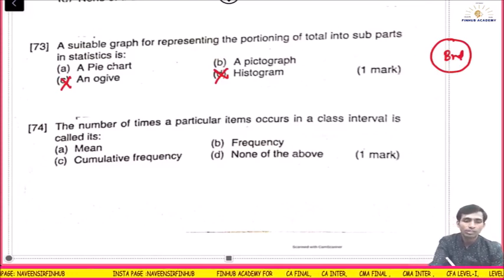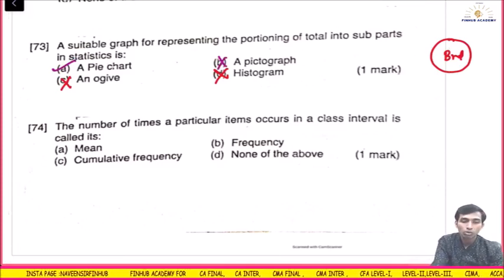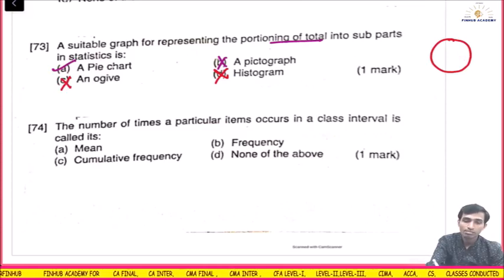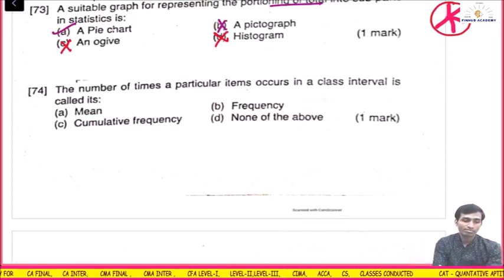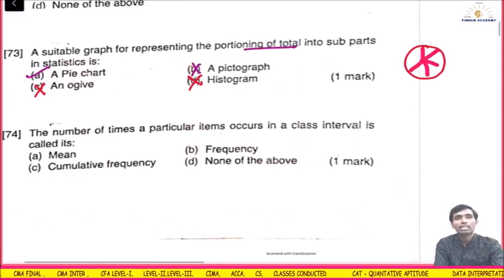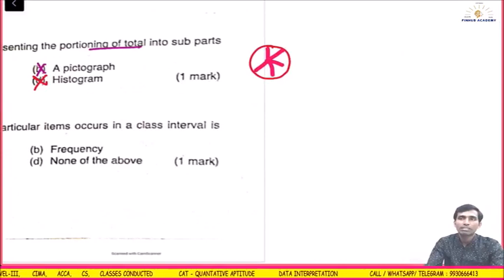So the answer for this is pie chart, not the pictograph. It shows the portion into subtotal parts. So we divide this circle into various parts, something like this. Just for information, in between, how we calculate the degree of the pie chart, meaning how much angle. Let's take one example and understand this.